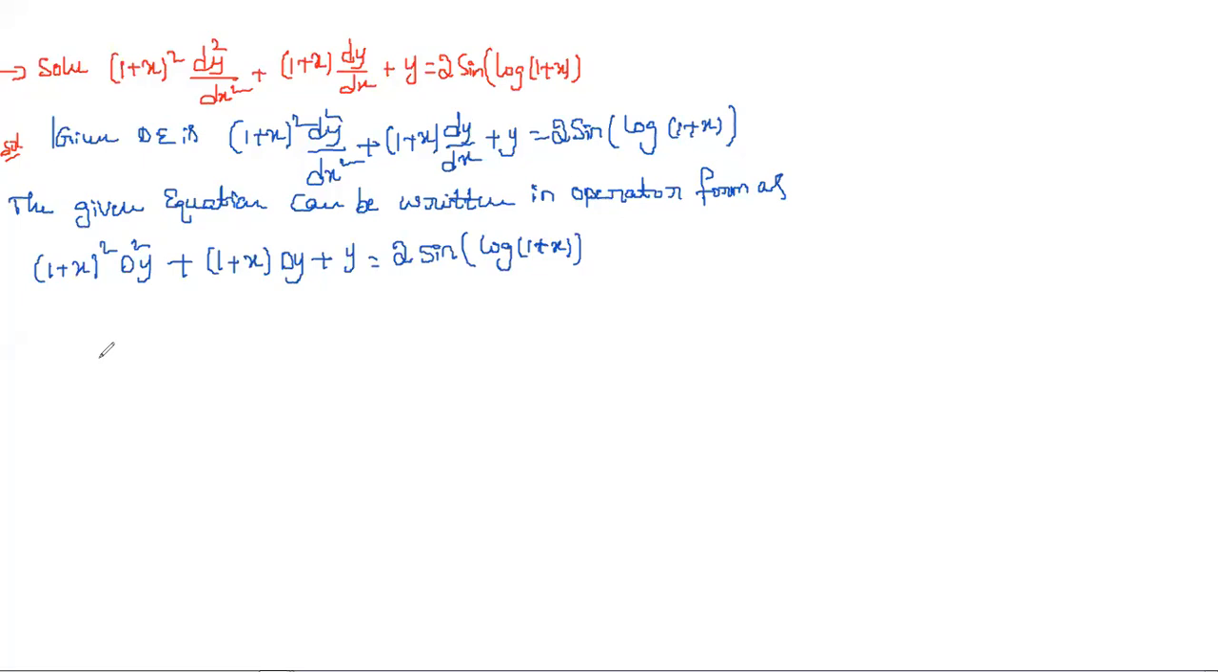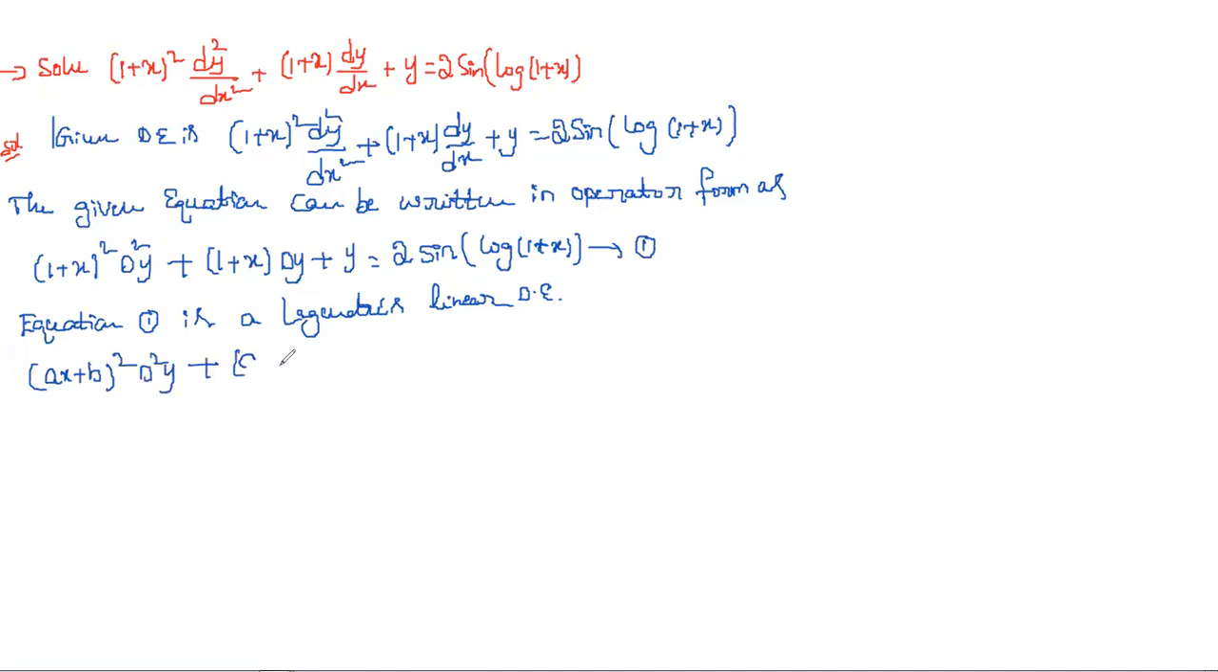And now we need to convert this equation into a linear differential equation with constant coefficients. So equation one is a Legendre's linear differential equation, and it is of the form (ax plus b) whole square d square y plus (ax plus b) dy plus y is equal to Q of x.